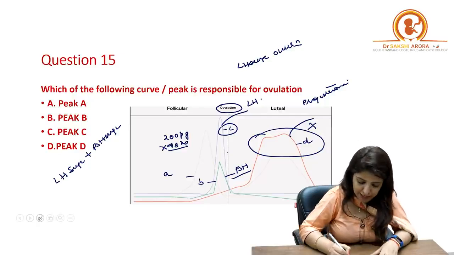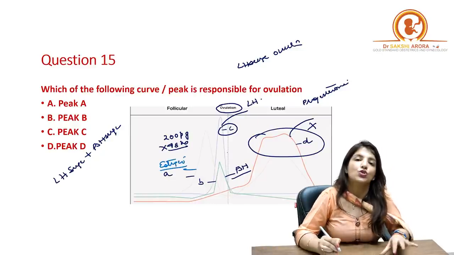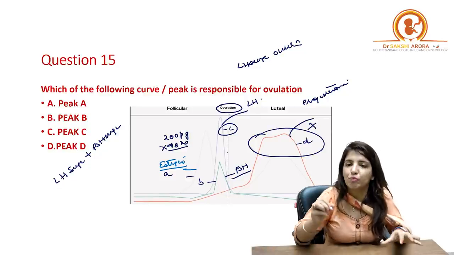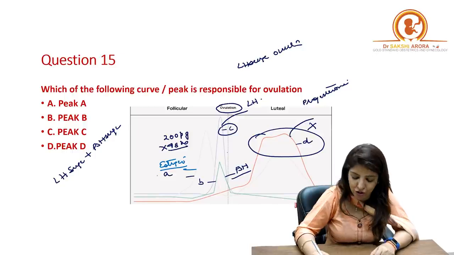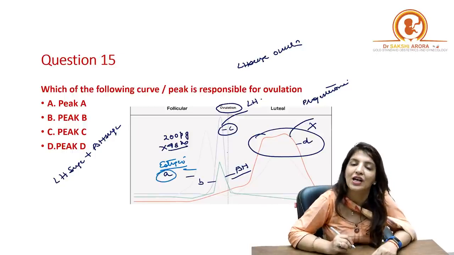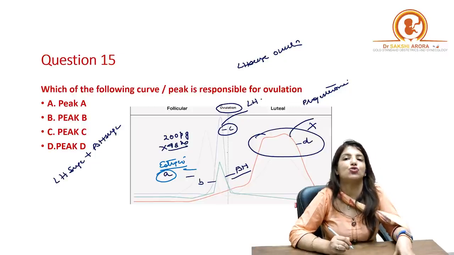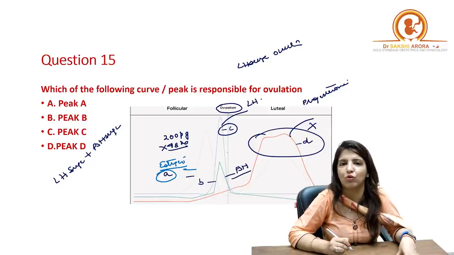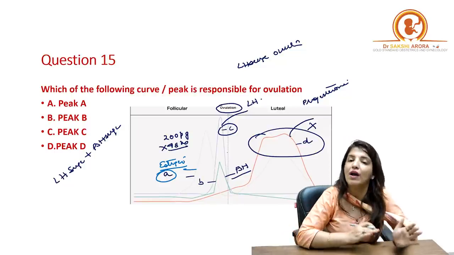That means peak A is representing estrogen. Right? So if your question says which peak is responsible for LH surge, it is peak A which is responsible for LH surge. LH surge is going to happen only when the estrogen levels are 200 picograms in the body for 48 hours. Then LH surge is going to happen.